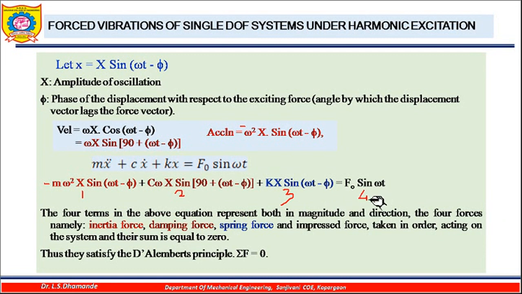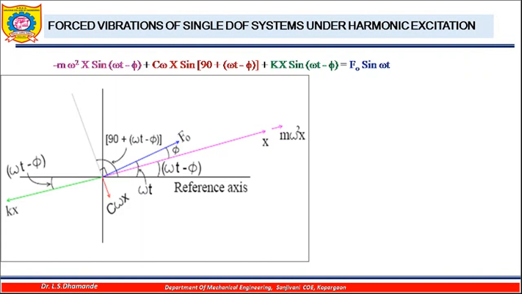If you take all these forces in order, you will find that their sum is equal to 0, which satisfies D'Alembert's principle, that the sum of all the forces is equal to 0 for equilibrium.